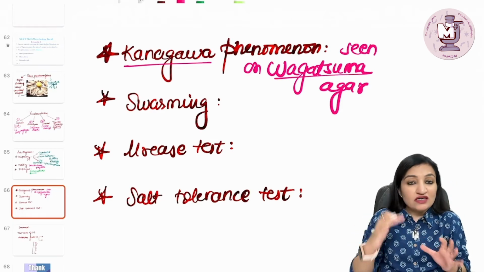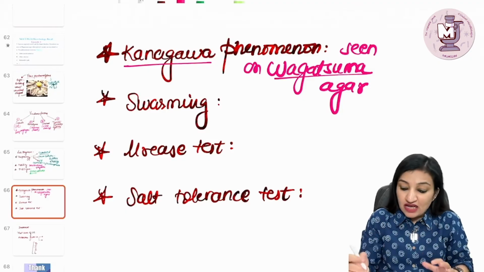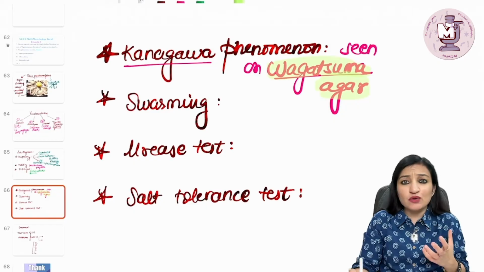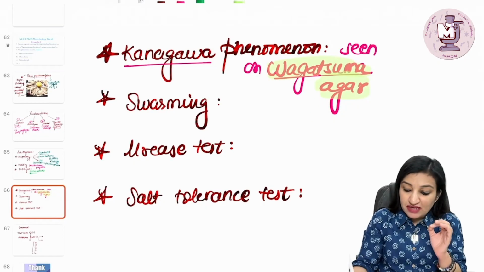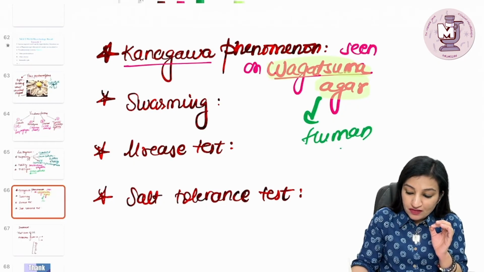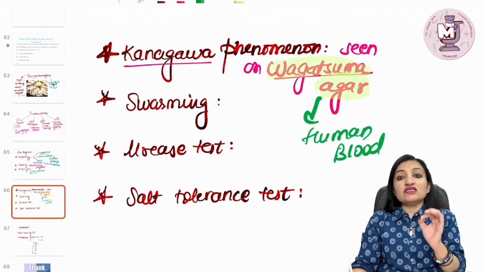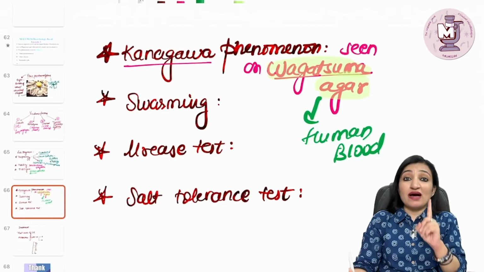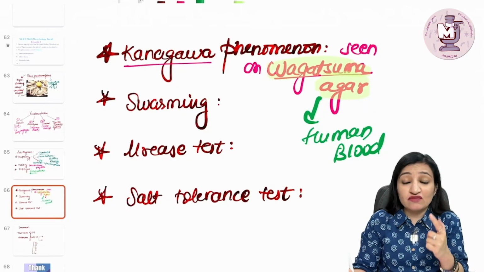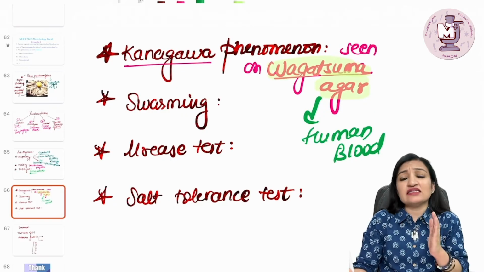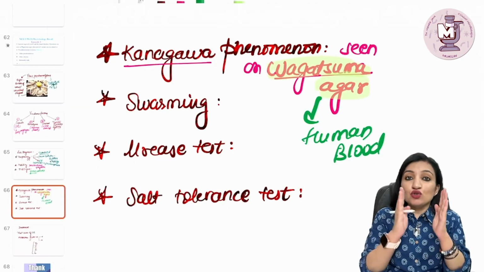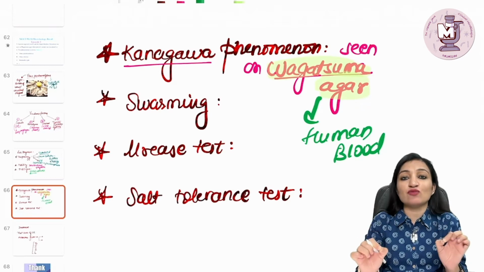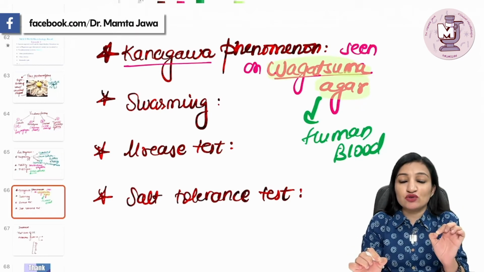Now, what does Kanagawa phenomenon mean? Vagatsuma agar, as I said, is a special kind of blood agar. What is special about it? This blood agar is made using human blood. So on this blood agar, those strains of Vibrio parahaemolyticus which are hemolytic, which show beta hemolysis, are said to be pathogenic. But those strains of Vibrio parahaemolyticus which are non-hemolytic on Vagatsuma agar are said to be non-pathogenic for human beings.